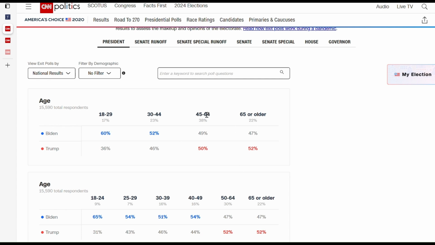As people grow older, for example, over 45 here, they tend to vote for Trump and for Republicans. This may be because they become more concentrated and more focused on the economy, on inflation, on immigration. So again, they vote for Republicans.